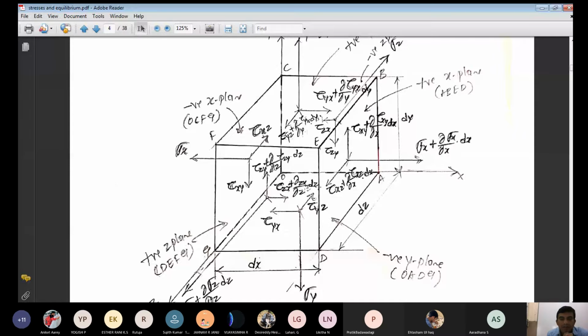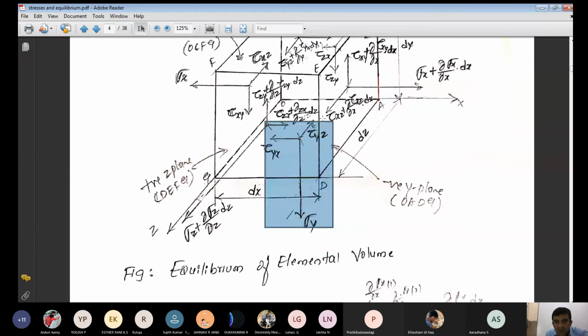So better you take a pen and pencil and a notebook, then draw the cuboid, then draw the OX, OY and OZ axes, then take the negative x plane, positive y plane. Similarly, go for the negative y plane. On the negative y plane, what are the stresses acting here? See that these are the three stresses acting. I think it is visible.